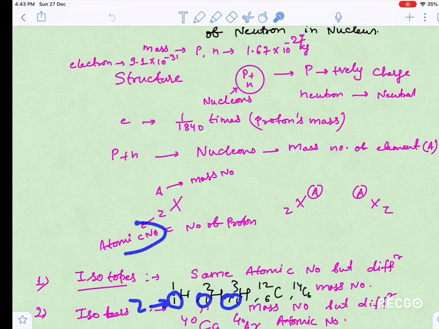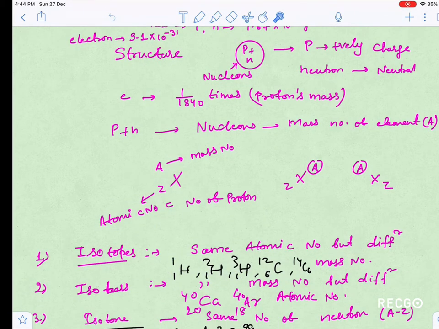Z tells you the atomic number. Mass number here is 1, here 2, here 3, so mass number 1, 2, 3 is different. So this is isotope. Similarly carbon 6, 14 and carbon 6, 12. Here mass number is 12 and 14, atomic number is 6 and 6. So these are isotopes. Atomic number same, mass number different.